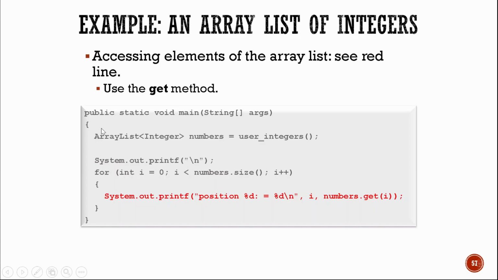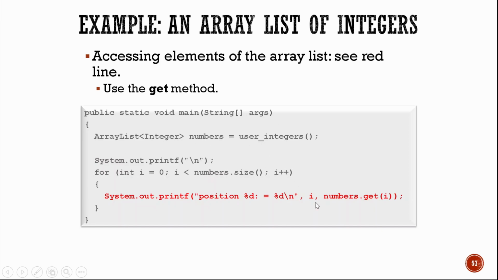So we have public static void main. This is our main method. Array list as our array list integer declared. Numbers is the variable, and user integers is the name of the method that processes now input numbers, or q if you would like to exit the program. So system.out.printf again, \n for the new line. And we have now position %d, position equals %d. So the first %d here is represented by i, and your i will be from 0 to the length of your numbers, which is now an input from the user, and it's a form of array list.